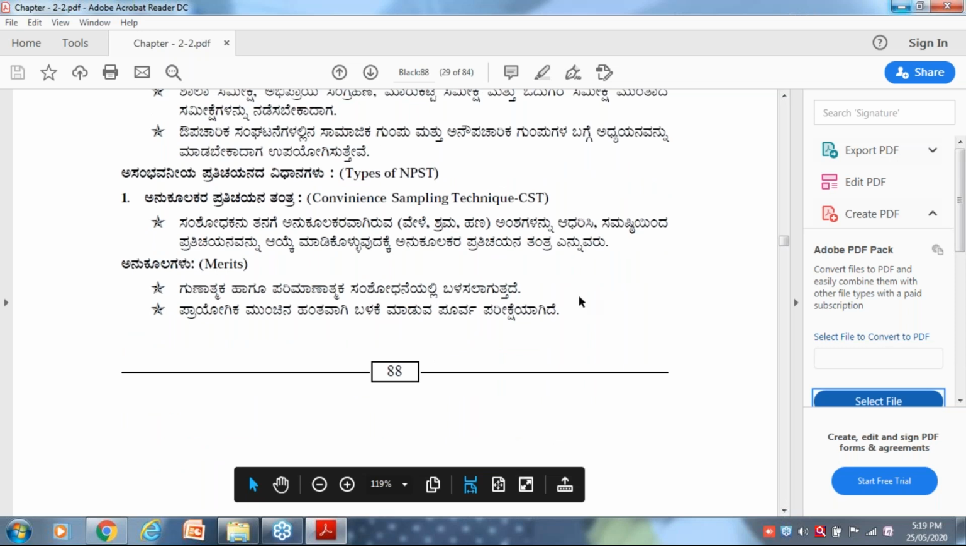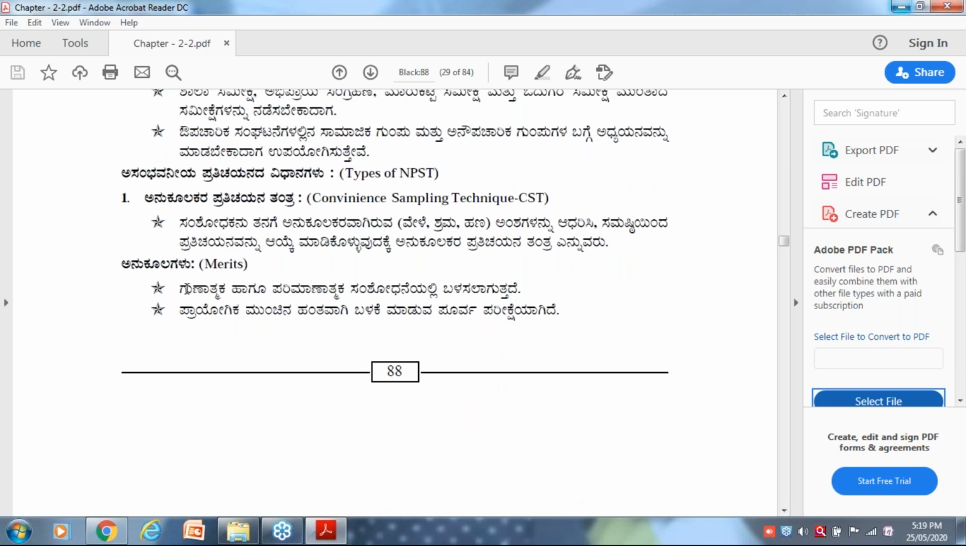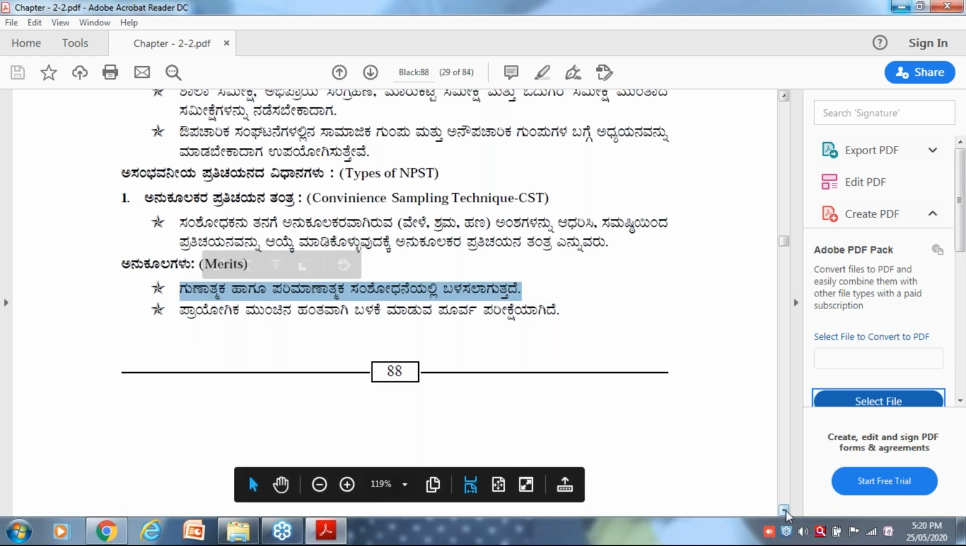It is convenient for me. Suppose I have taken North Karnataka. In North Karnataka, I'm staying in Dharwad district. I will take Dharwad district, which is at my convenience.